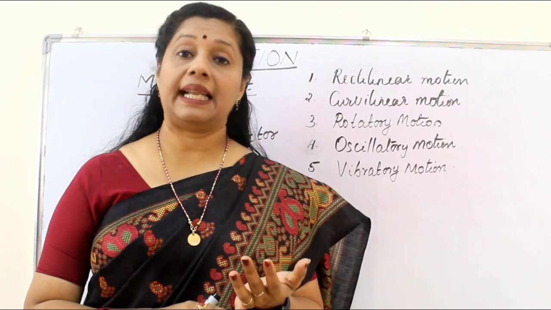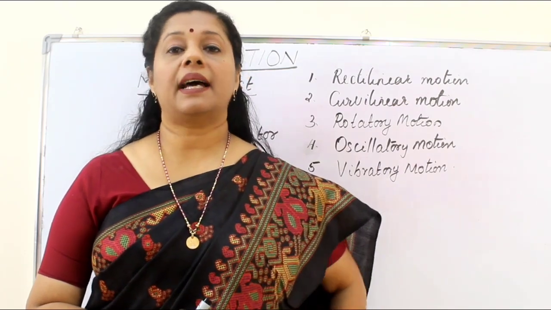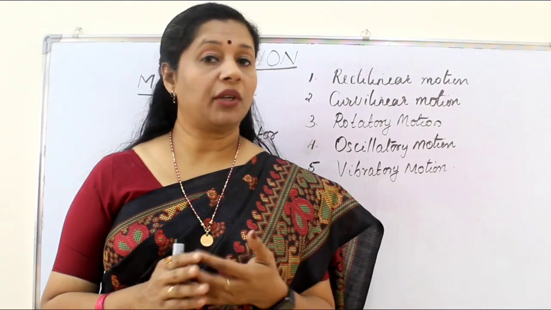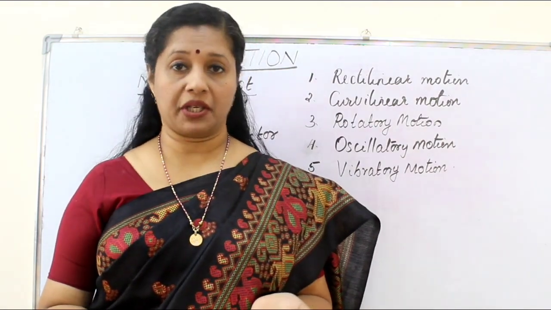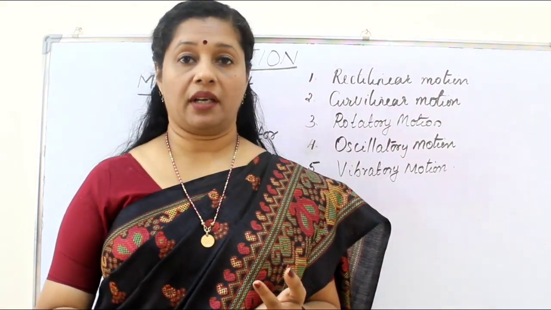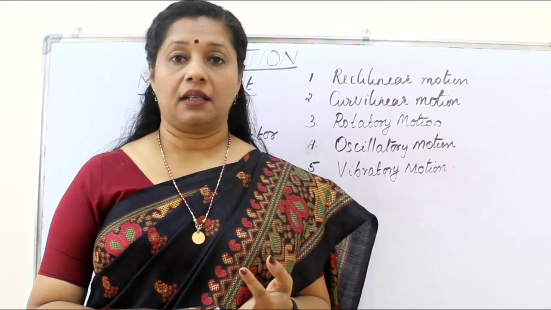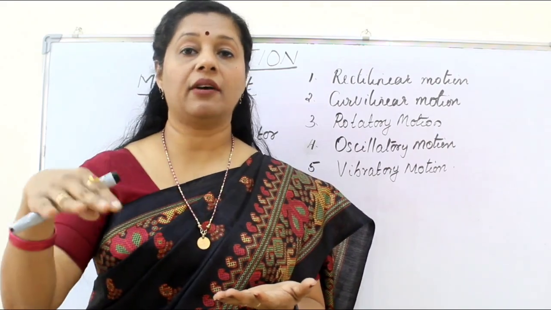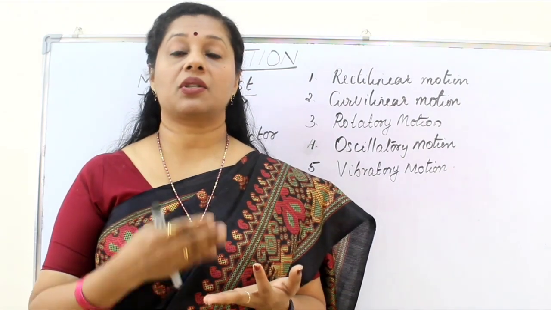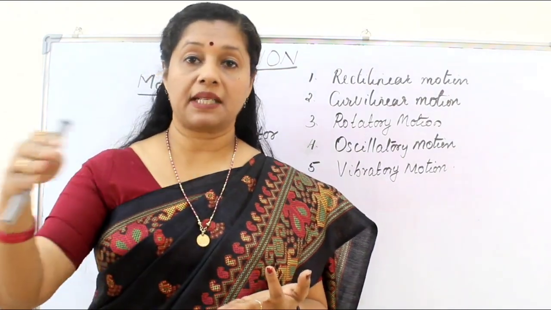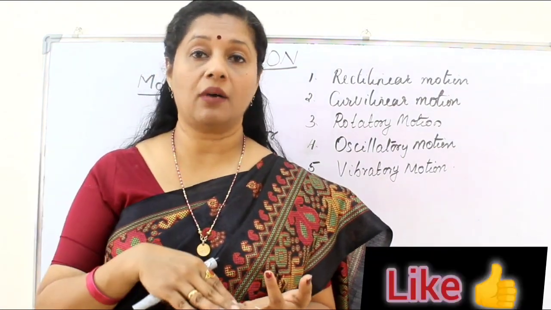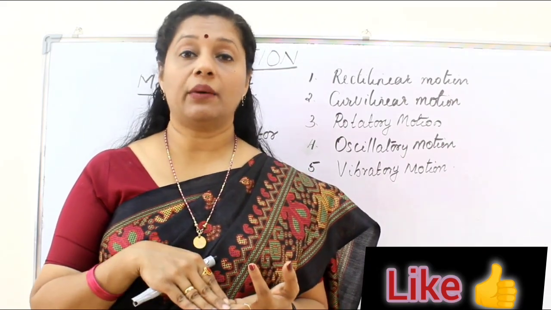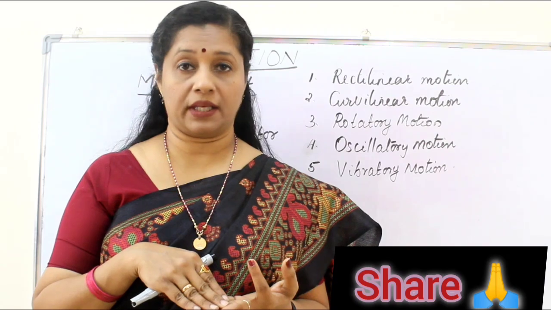For example, length. Suppose I am telling the saree is 5.5 meters long. I am just talking about the length, I am not talking about the direction in which I measured it. Or mass of a body. Or I am telling area. This paper is an A4 size paper, and I tell the area of the paper in square meters or square centimeters. Or for a plot I am telling, okay, this is the square feet of my house. So there I am not telling the direction, only the area I am mentioning without any direction. So that is a scalar quantity.